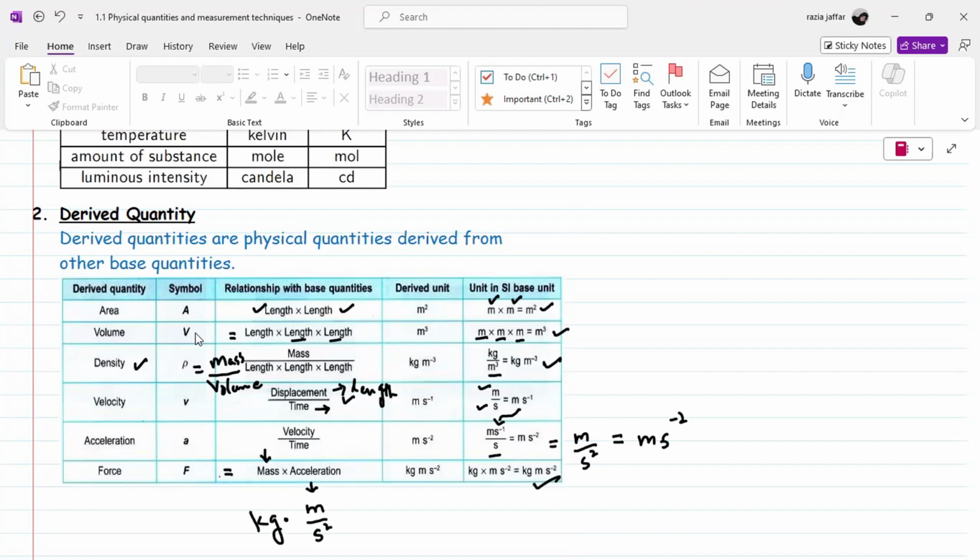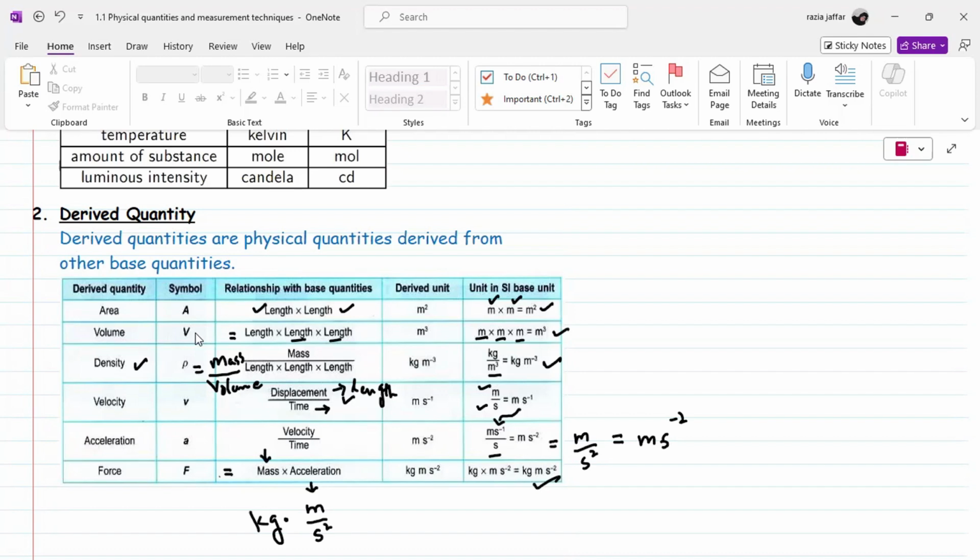The base physical quantities are not derived from any other physical quantities; they are given directly by scientists. 1 meter is a standard length, 1 kilogram is a standard mass, and 1 second is a standard time. They do not depend on any other physical quantity.